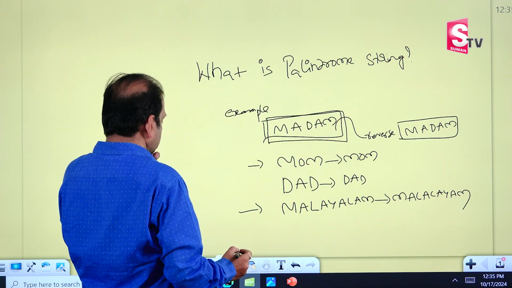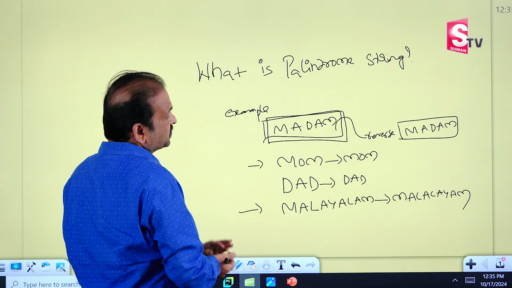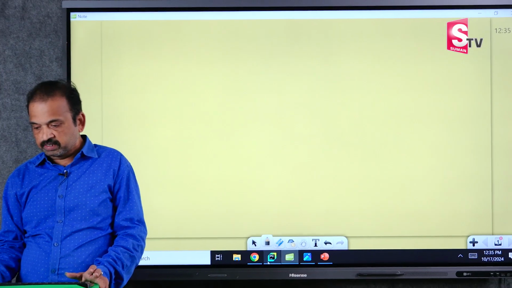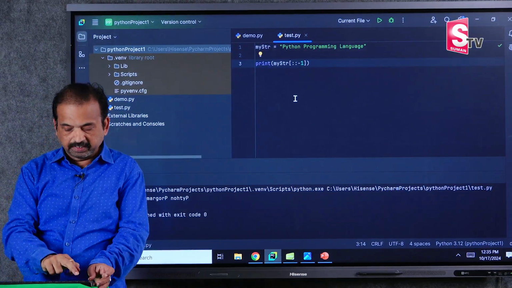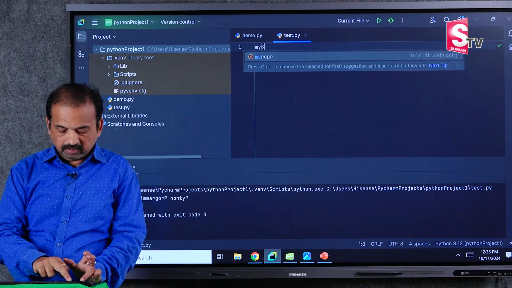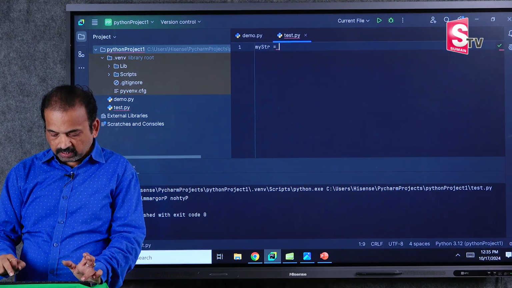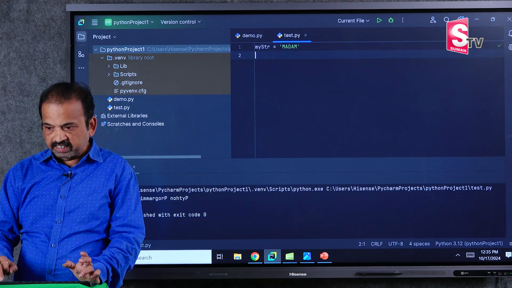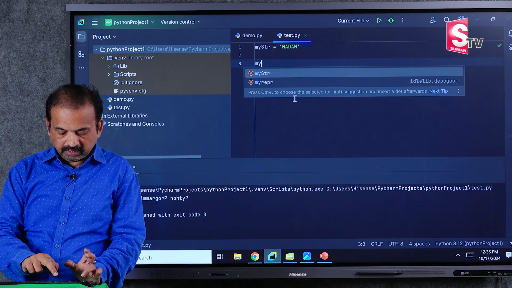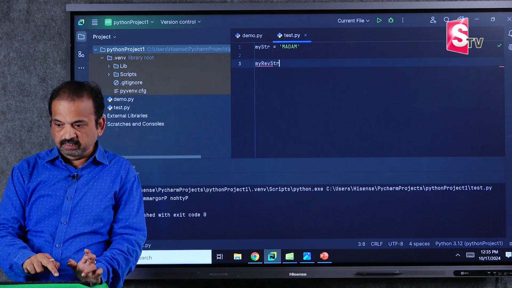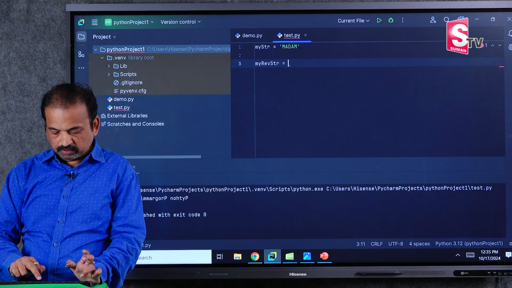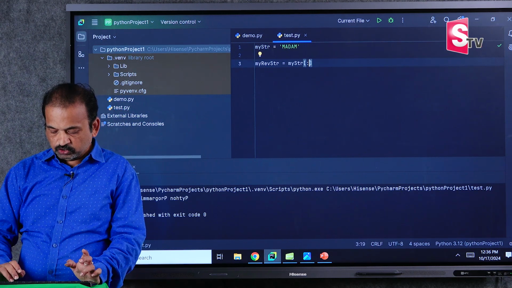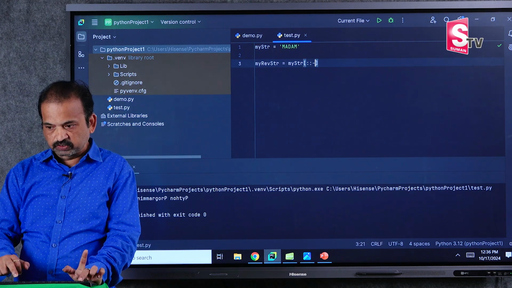So, what we will write is a simple program to check whether the given string is a palindrome or not. I will go to PyCharm and create one variable, the same variable mystr. This time I will give it as madam. Now I will declare one more variable, myrevstr, equals to mystr in square bracket notation, start number nothing, stop number nothing, step number as -1.